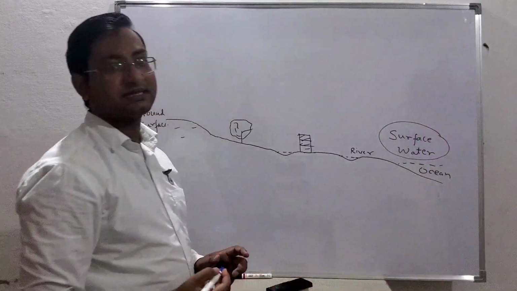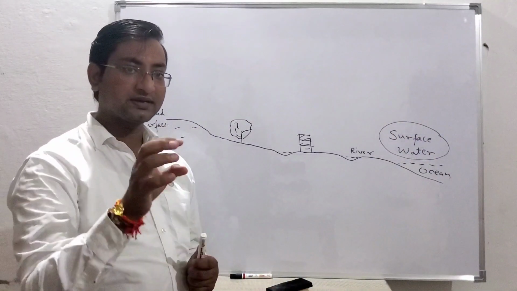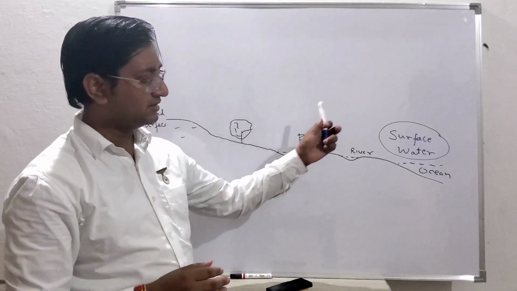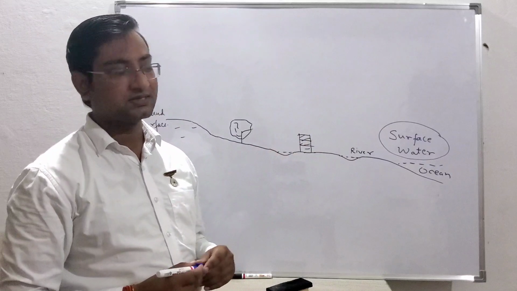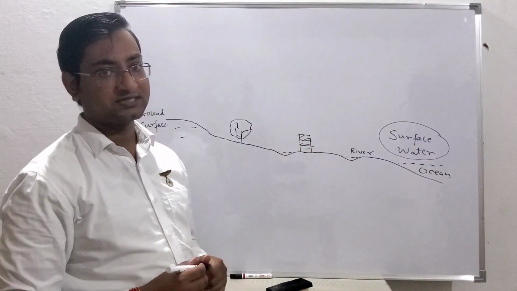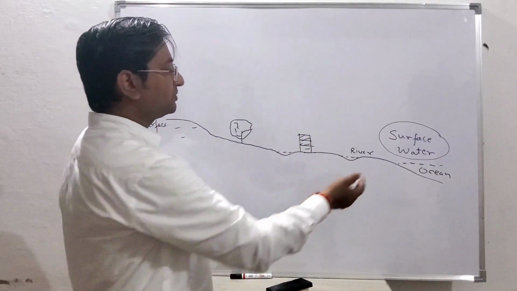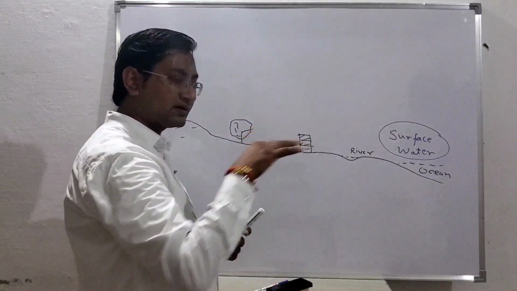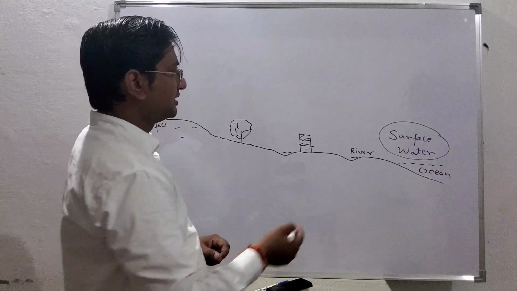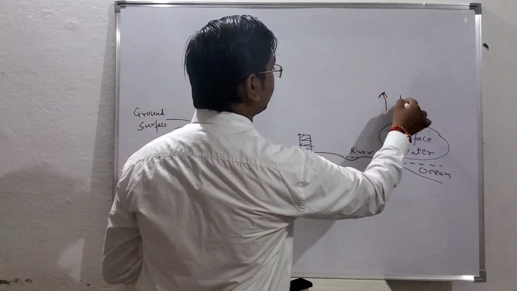So one occurrence of water, you can easily say a huge amount of water is available over the ground surface. This is called surface water. Water from the ocean, water from the rivers, or whatever water is available over the ground surface, is also getting evaporated.